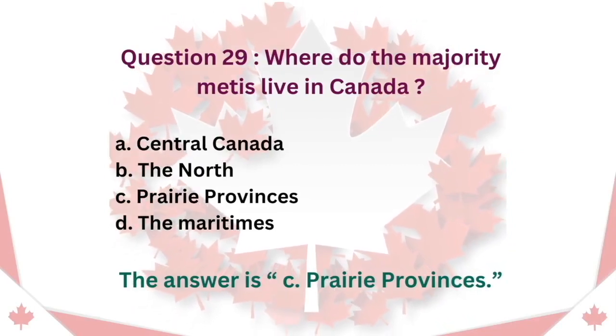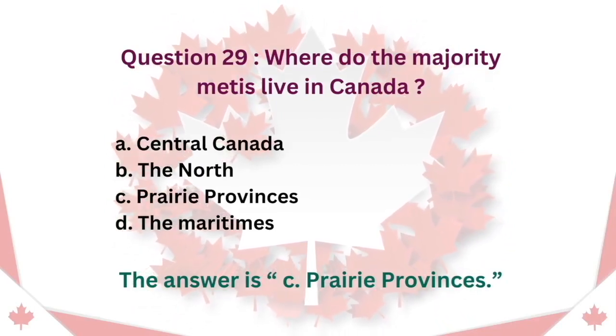Question 29. Where do the majority Métis live in Canada? A. Central Canada. B. The North. C. Prairie Provinces. D. The Maritimes. The answer is C. Prairie Provinces.